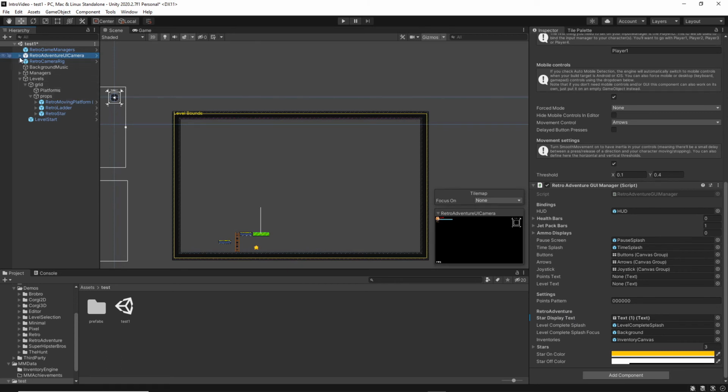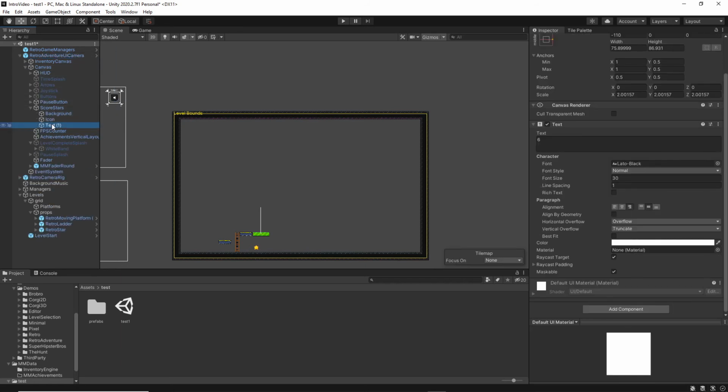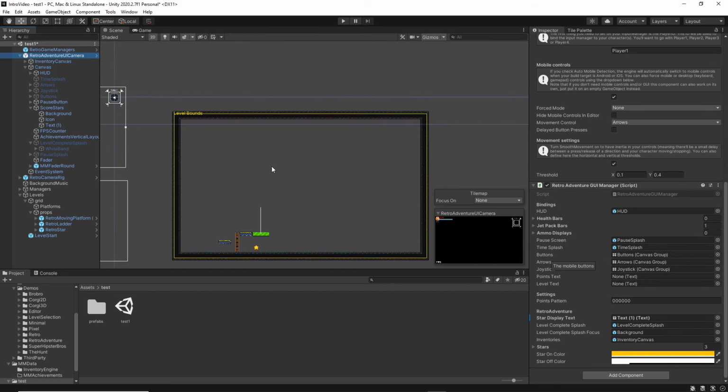Go into our canvas, score stars, and our text. That's the text used for the score stars, so all we would do is drag it across and drop it in there. Okay, so that's not the issue because that's already in there.